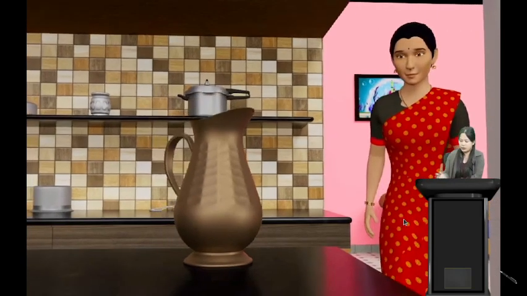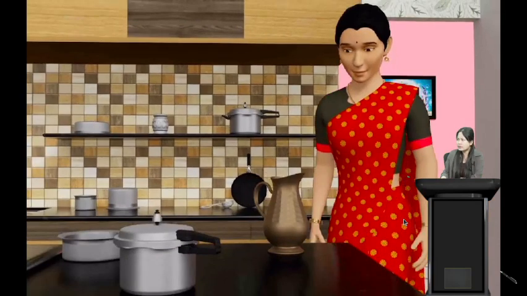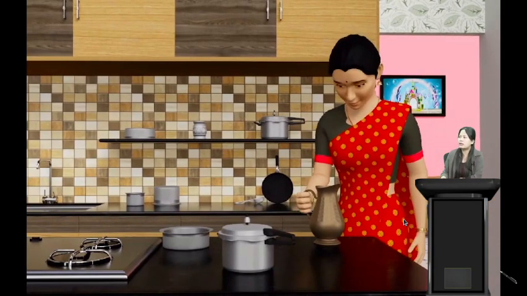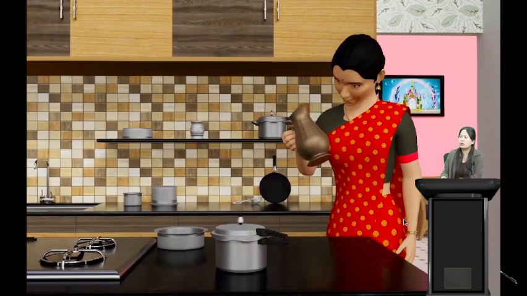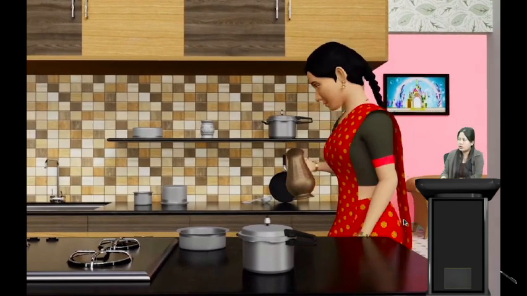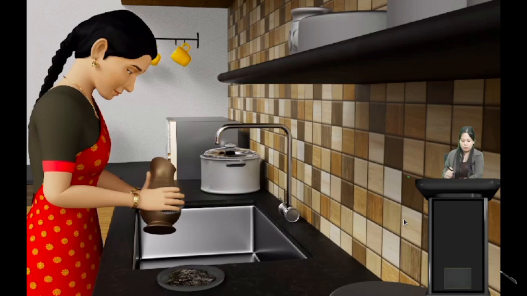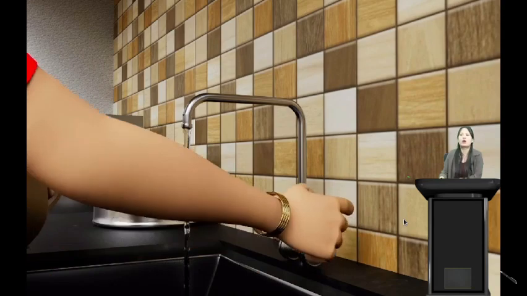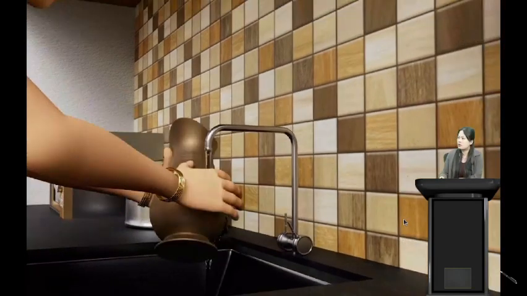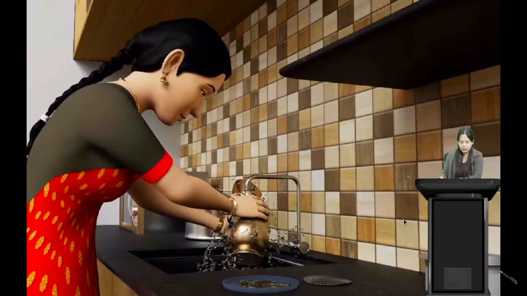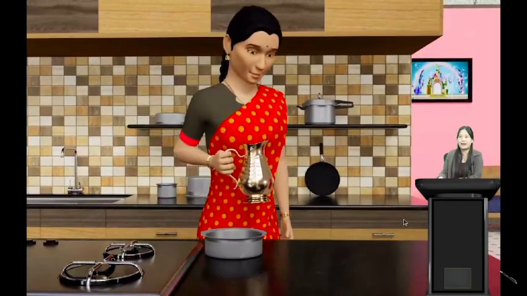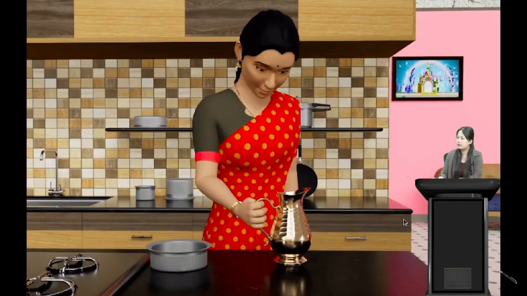Here we see that the copper vessel is not shiny anymore. Then the woman took the copper vessel and washed it using steel wool. She brushed it. Then again, let us see after washing it what happens to the copper vessel. Again after washing it, we see that the copper vessel is now shiny. Yes, students. So why do you think this is happening?